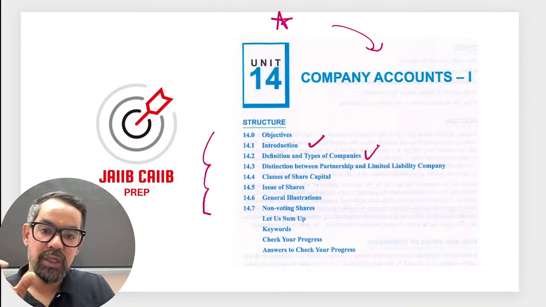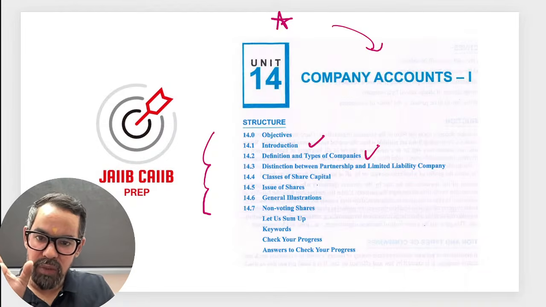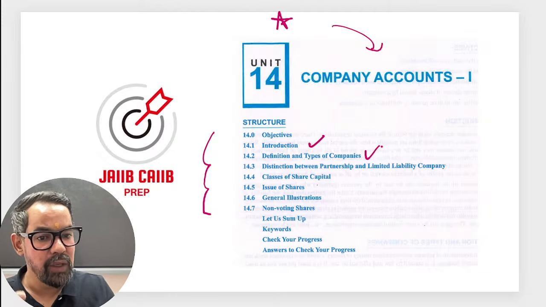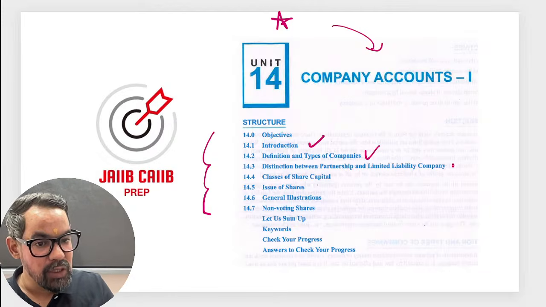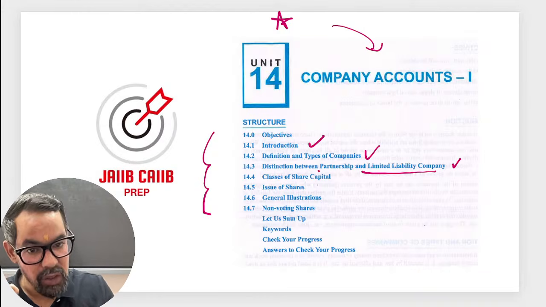Type of companies, three different categories are there, right? On the basis of liability or incorporation and holding, the other one, right? Then after this, the differences between LLP and partnership firm also get asked many times.